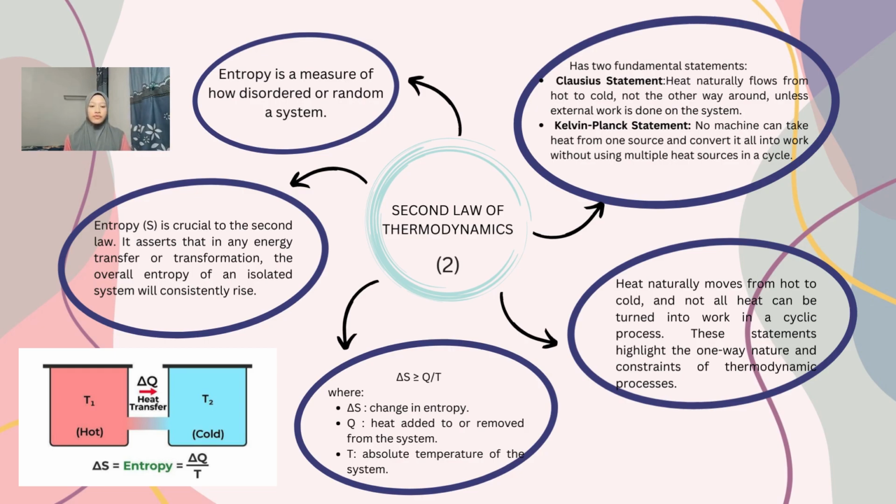Formula for the second law of thermodynamics: delta S is greater than or equal to Q divided by T. Delta S is the change in entropy, Q is the heat added to or removed from the system, and T is the absolute temperature of the system. Entropy is crucial to the second law. It asserts that in any energy transfer or transformation, the overall entropy of an isolated system will consistently rise. The picture is an example for the second law of thermodynamics.